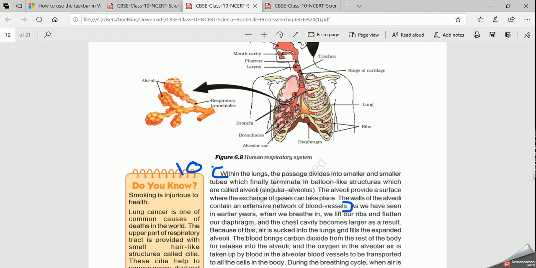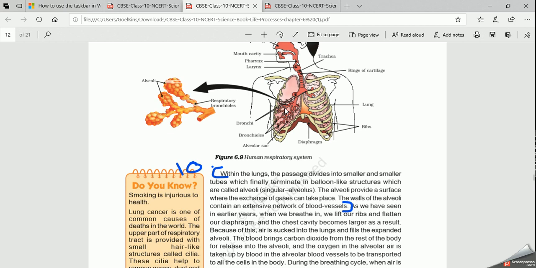Now, you can see here, the blood brings carbon dioxide from the rest of the body to release in the alveoli. At the same time, the oxygen goes to the blood vessels and carbon dioxide comes to the alveoli.